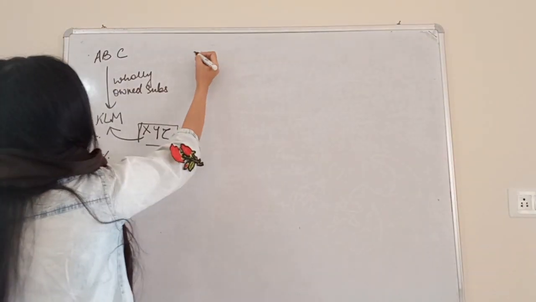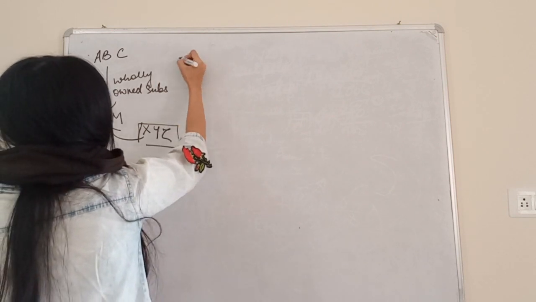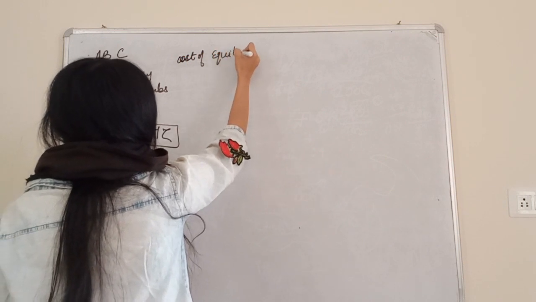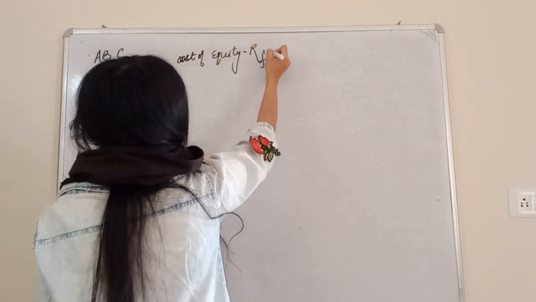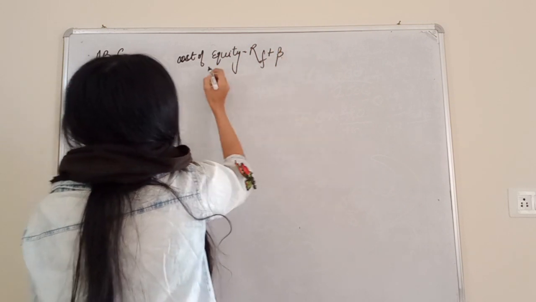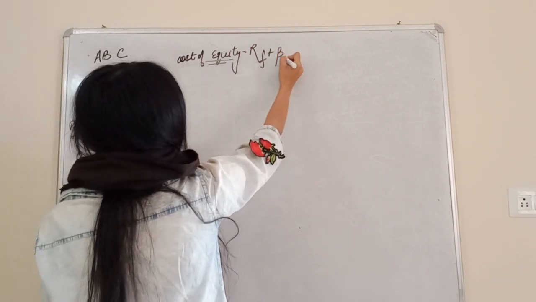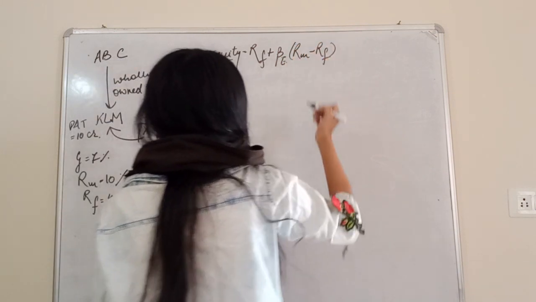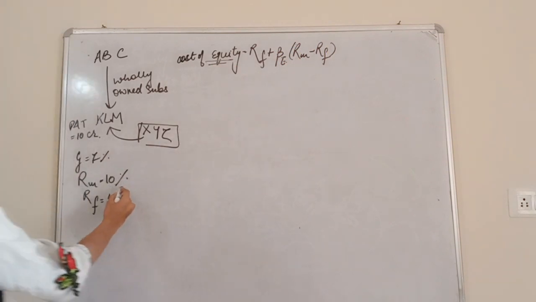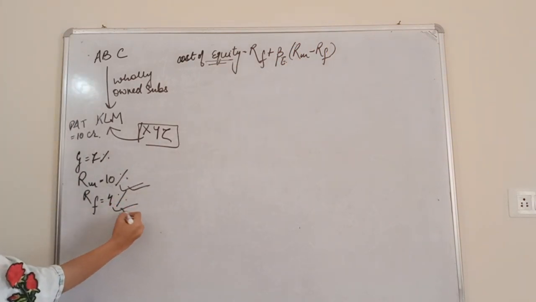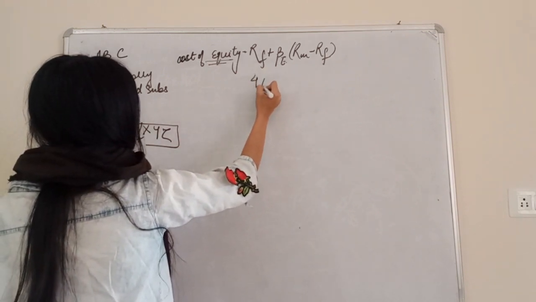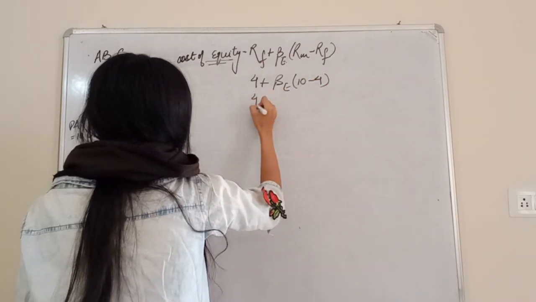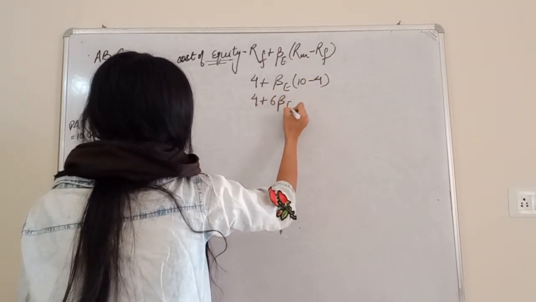So putting the CAPM formula, what is the formula for cost of equity? RF plus beta, this is cost of equity. So here the beta will be of equity, times RM minus RF. Okay. So RF is 4%, RM is 10%. So 4 plus beta equity times 10 minus 4, 4 plus 6 beta equity.